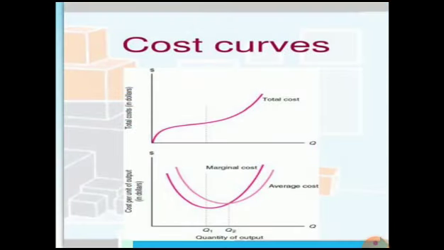You can see here all the curves in a few diagrams.